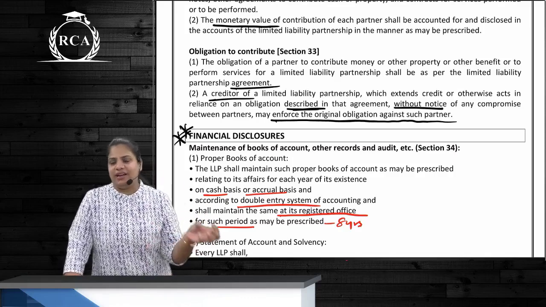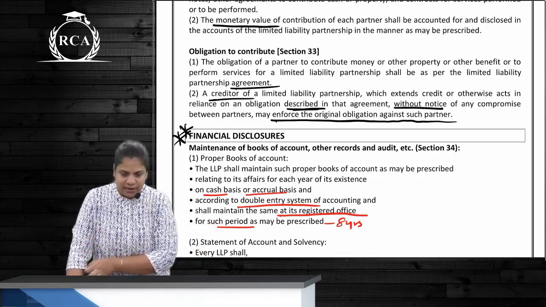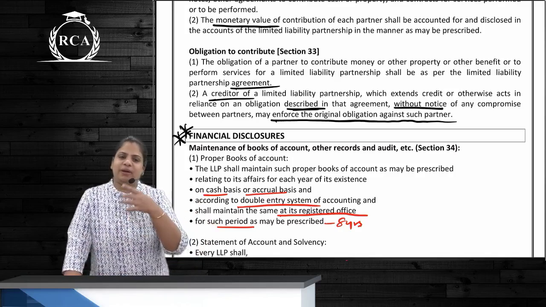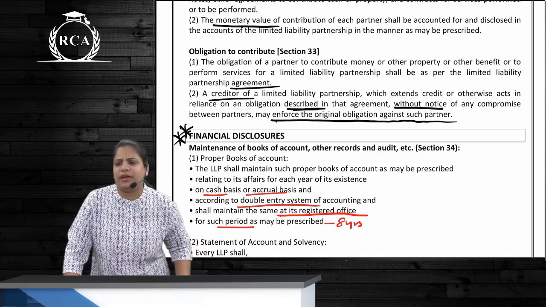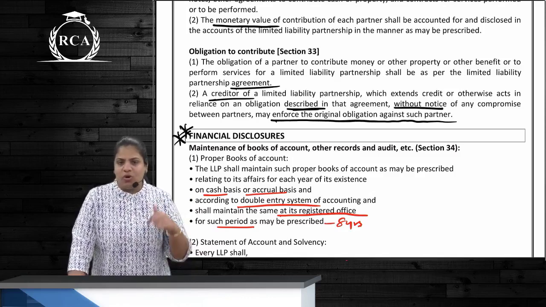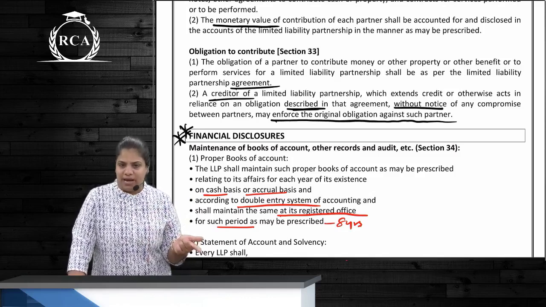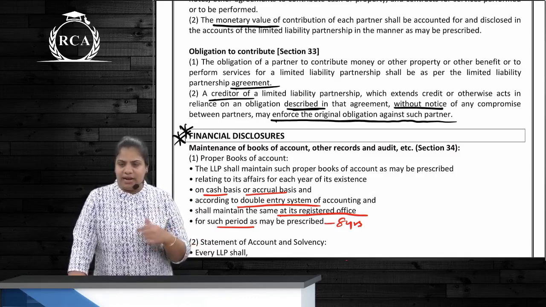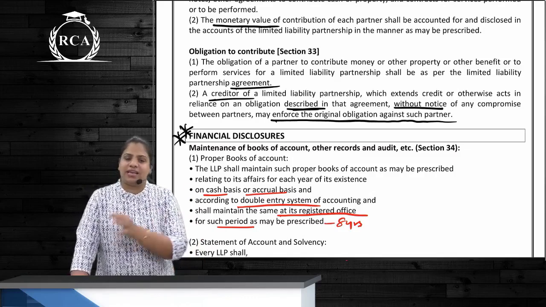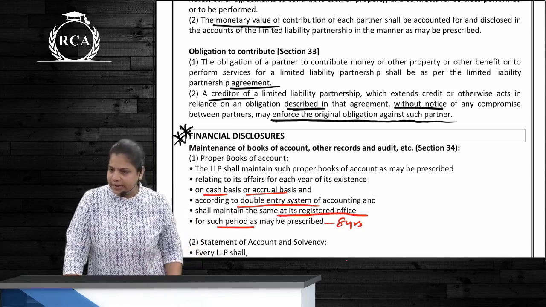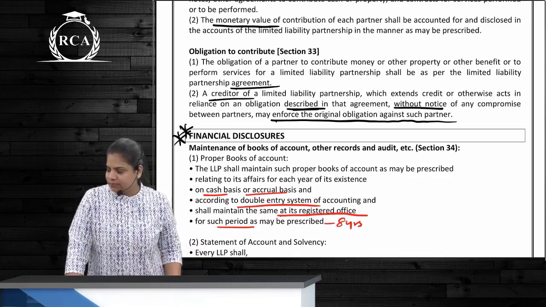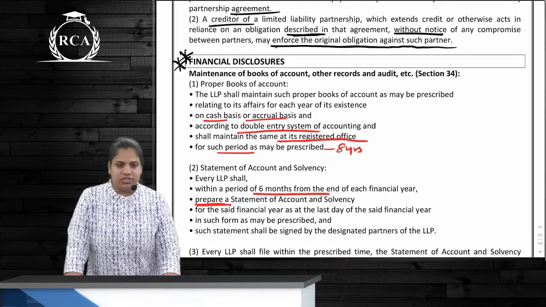Based on that, the creditor gave a loan to this LLP. Now they have changed that agreement and specify only 2 crore rupees this partner will be contributing. What can the creditor do? Still claim how much? 10 crores. Why can he claim it? Because he relied on this and he advanced money to the LLP. Clear? Okay.